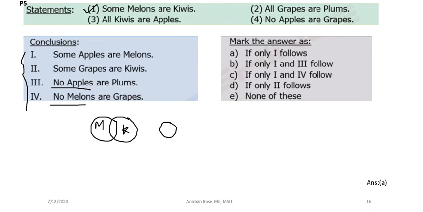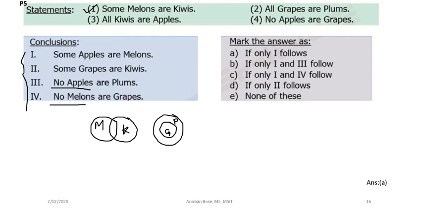All grapes are plums. So let us consider this is plum and this is grapes. All grapes are plums. Then all kiwis are apples. Okay, all kiwis are apples.